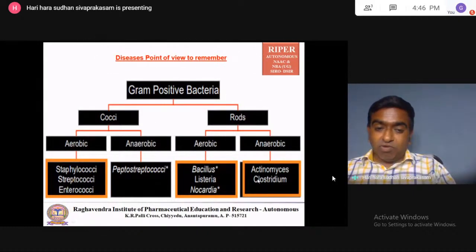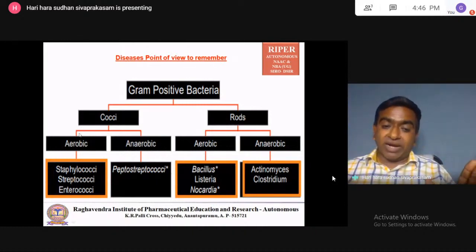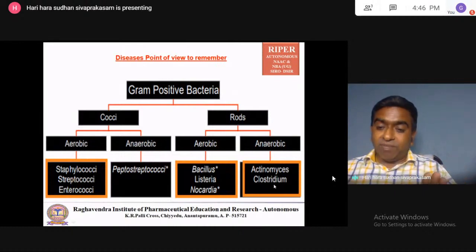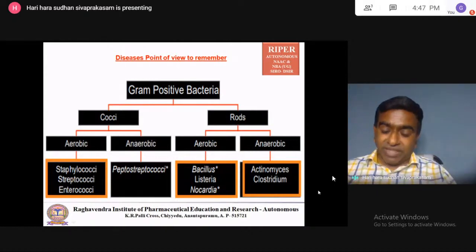Anaerobic rod: Clostridium, you keep it. Anaerobic Peptostreptococci, you remember in the gram positive. Remaining all are gram positive aerobic organisms. Anaerobic: Clostridium, Actinomyces, remember. Remaining all rods are aerobic. Here also aerobic, only Peptostreptococci is anaerobic, remaining all are aerobic. Do remember that.